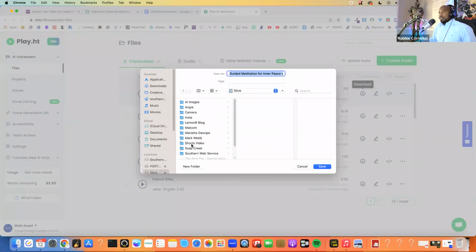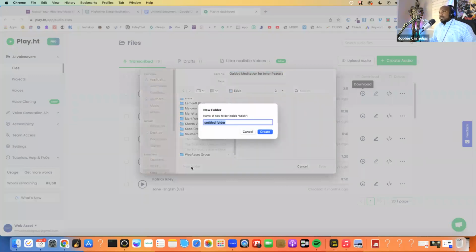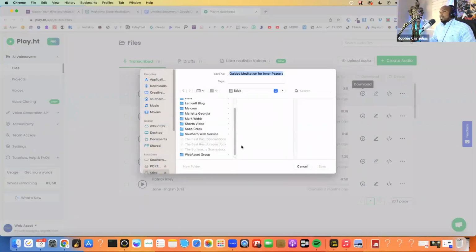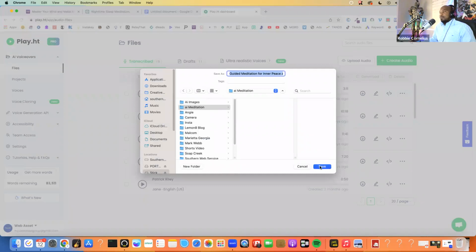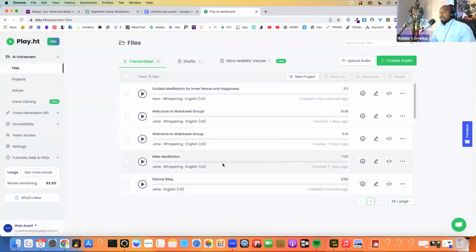I'm just going to call it AI meditation. And I'm going to hit create. And that folder is going to pop up in just a second here. And now I'm just going to save that MP3 file to my computer.